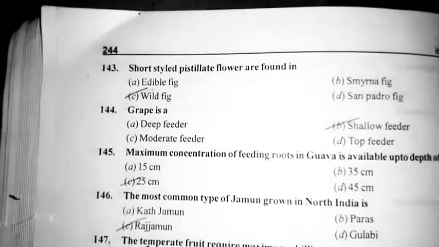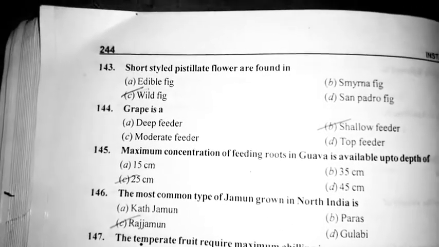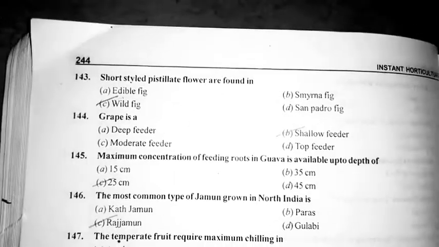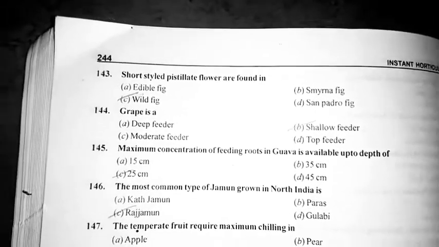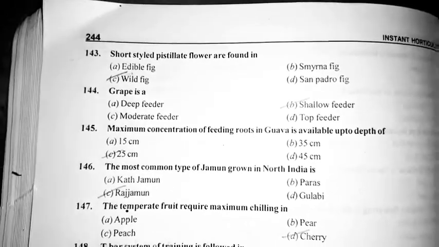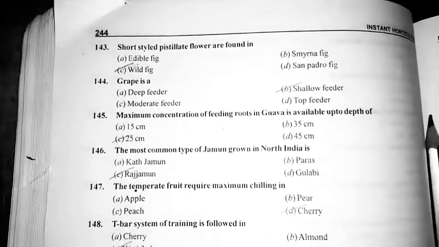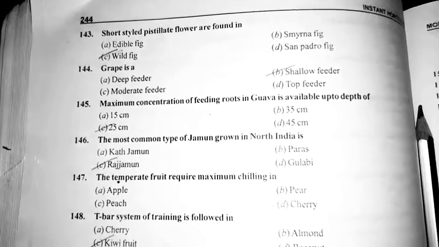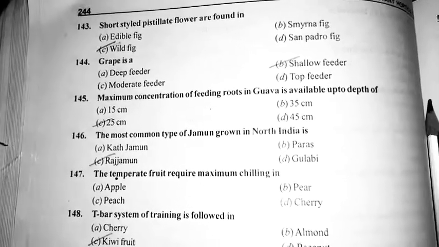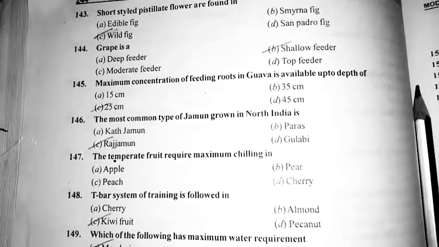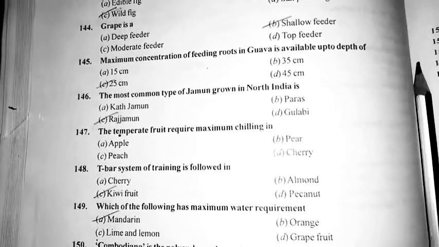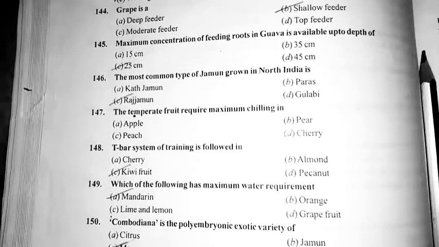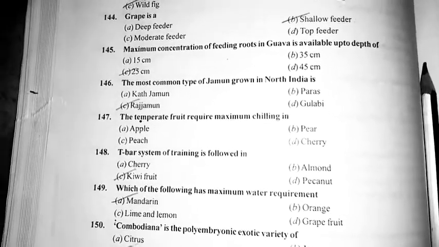Short styled pistillate flowers are found in wild fig. Grape is a shallow feeder. Maximum concentration of feeding roots in guava is available up to depth of 25 cm. The most common type of jamun grown in North India is Raj Jamun.